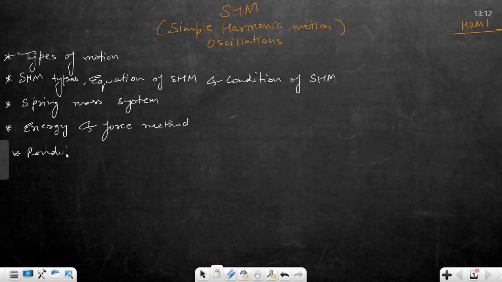Then pendulum, physical pendulum, and torsional pendulum.